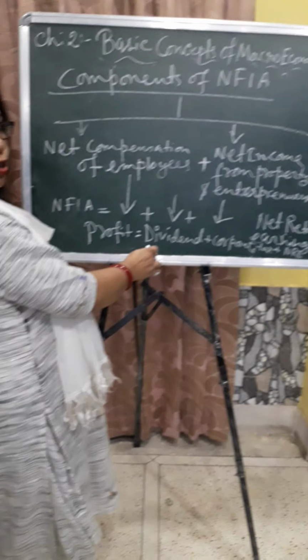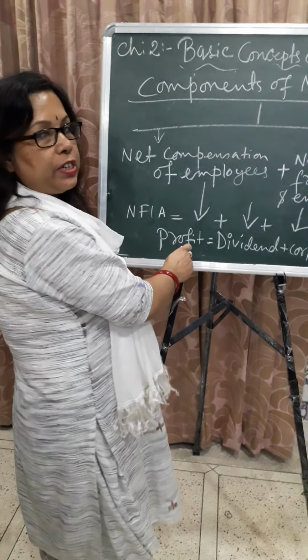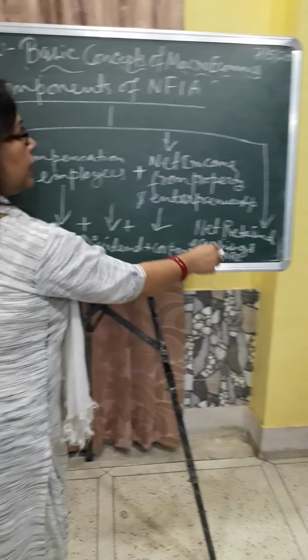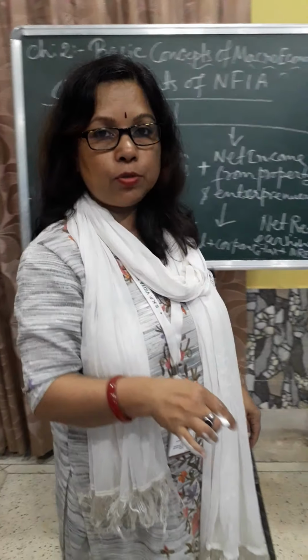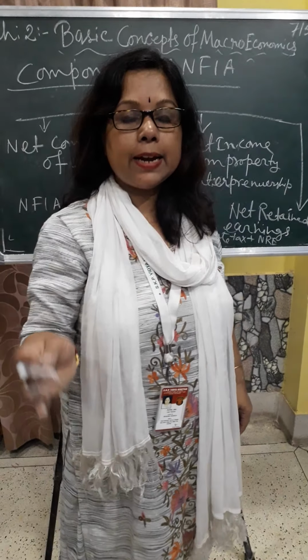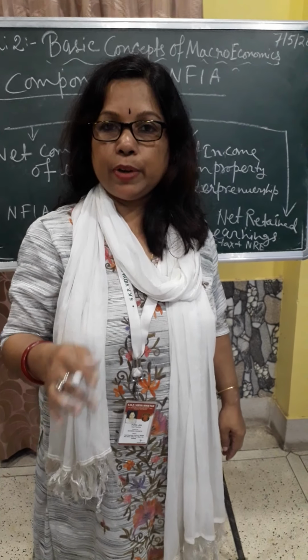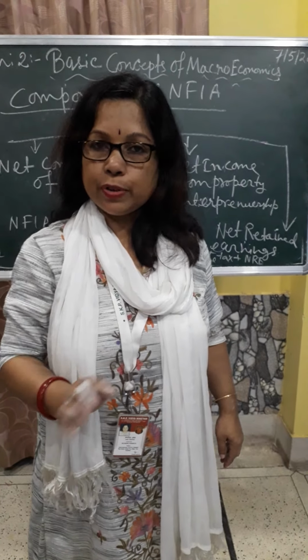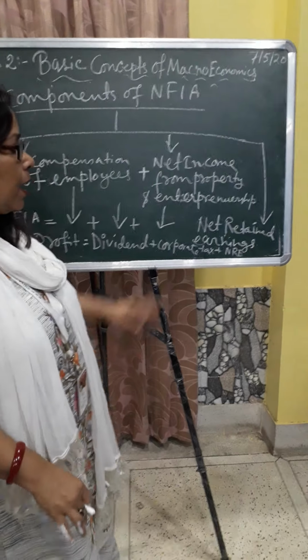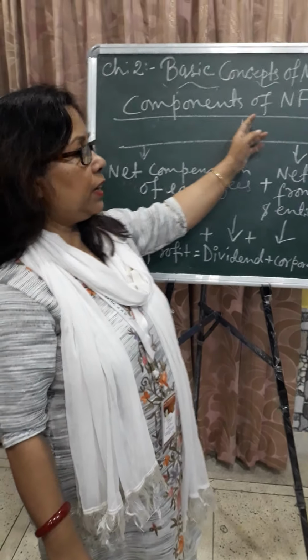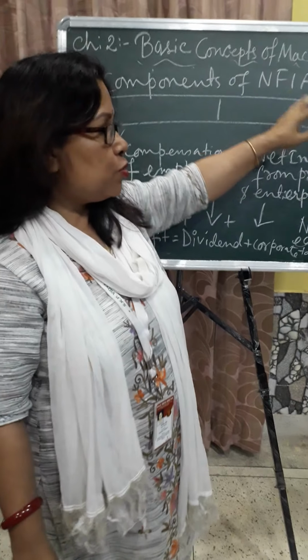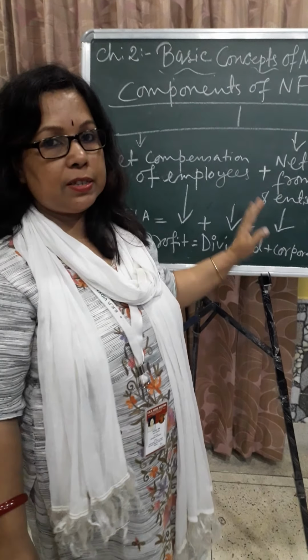So these three portions make up profit. So net retained earnings is the part of the profit received by the residents who are living outside, and those who are living in our country, we have to pay this portion. So the difference between them is known as the net retained earnings. So these are the parts of net factor income from abroad. So this is the last portion of this chapter.